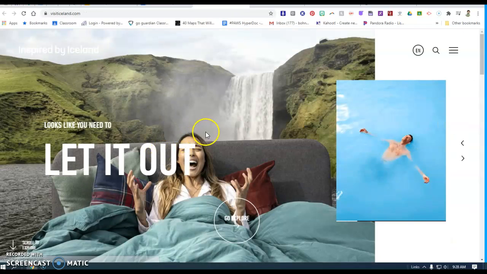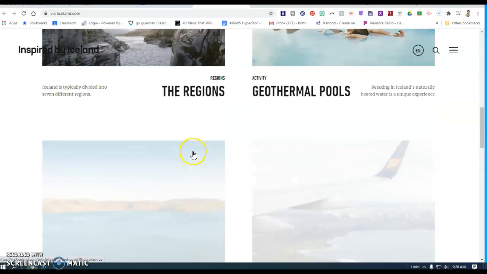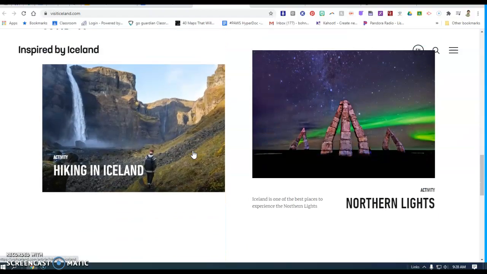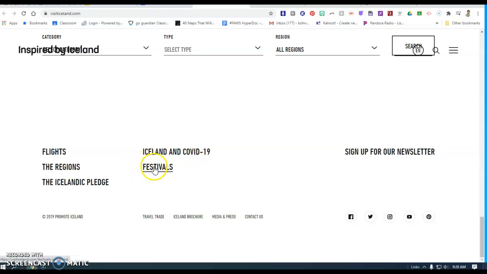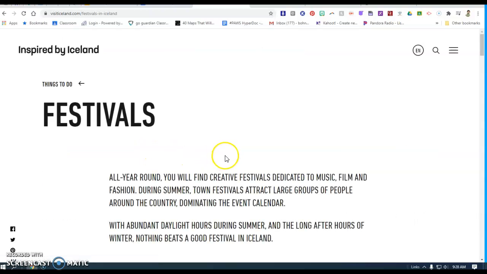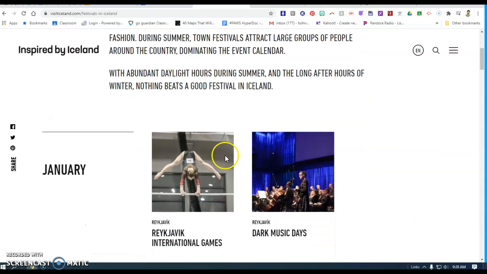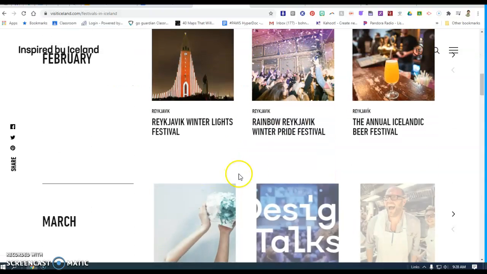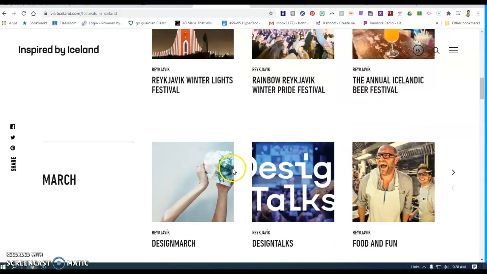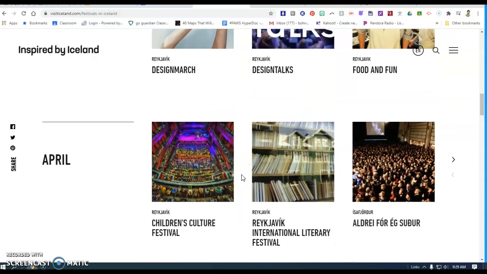I'm going to look at visit Iceland. That sounds like a fun time. Inspired regions. Well, maybe this isn't what I wanted for sure, but keep looking. Festivals. So Icelanders like their festivals. The Vikings like their festivals. Golden Age of Iceland would have a lot of festivals. Let's see what we can find here. Probably didn't have any gymnastics or symphonies. Probably did have a lot of beer festivals then. Let's see what else we have here.